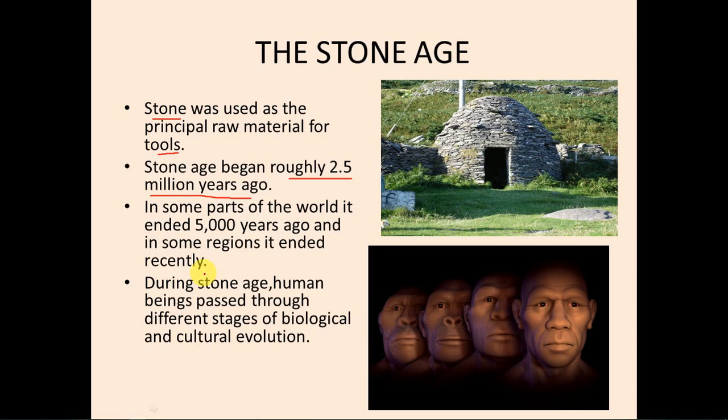During the Stone Age, human beings passed through different stages of biological and cultural evolution, right? In this picture also you can see that there is a significant change in the face shape. In the last chapter also we studied the biological changes. What all changes were there? Their jaws started shrinking and their brains started developing. And also they started walking upright on two feet. Right? Now let's move to the next slide, students.